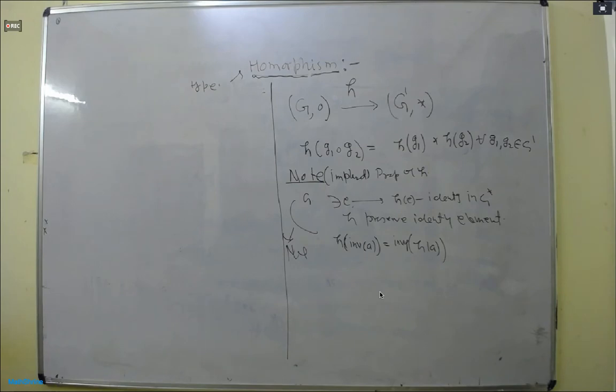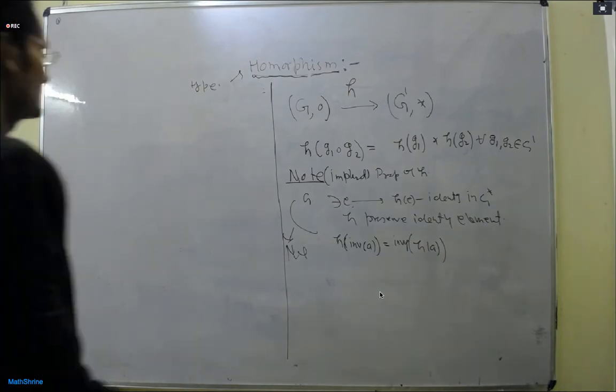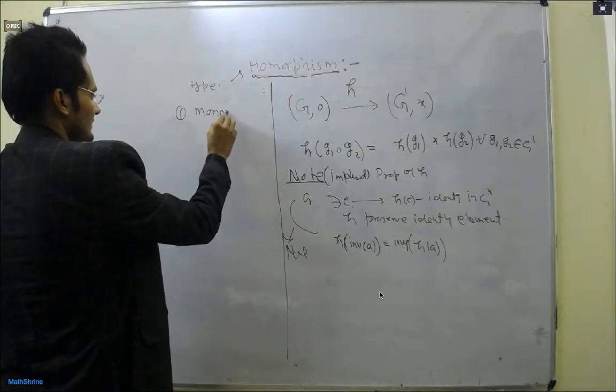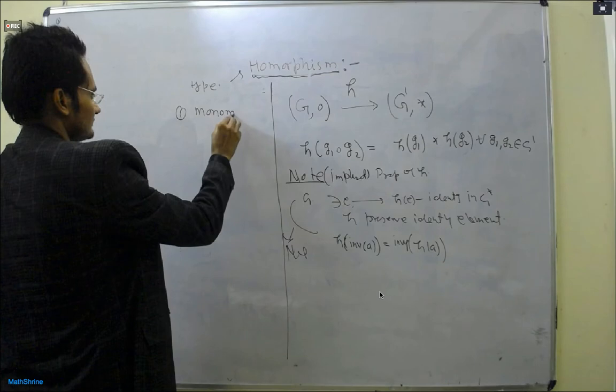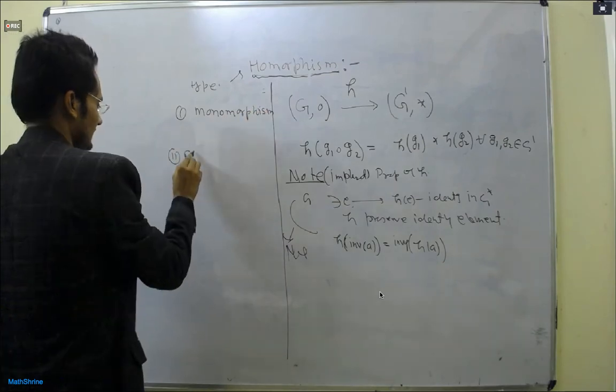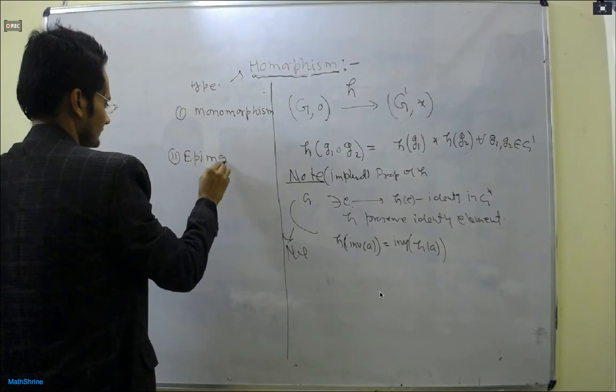So there are some tools. The first one is monomorphism. Second one, epimorphism. Another one is isomorphism. And the fourth one, util.